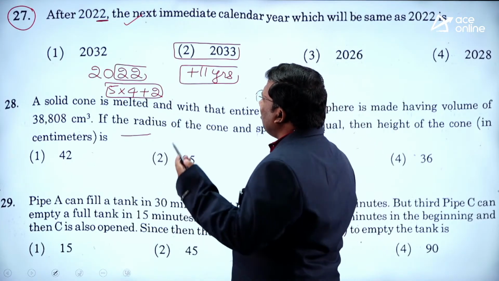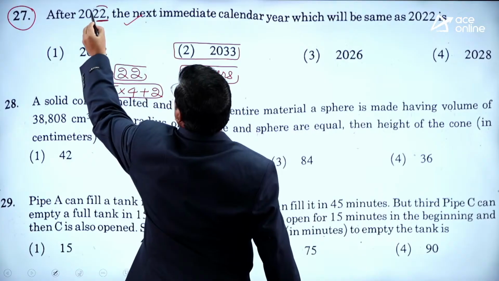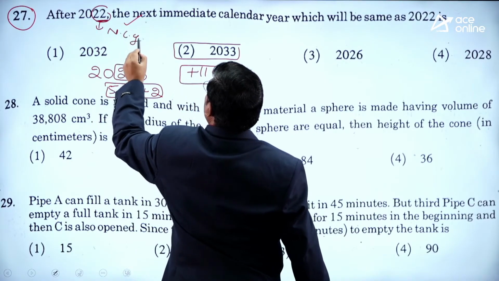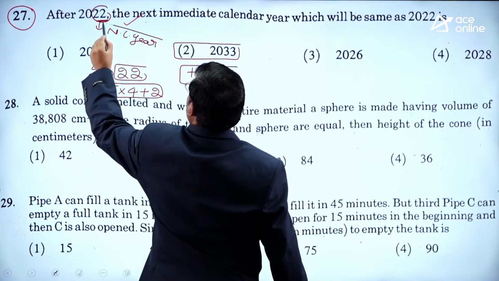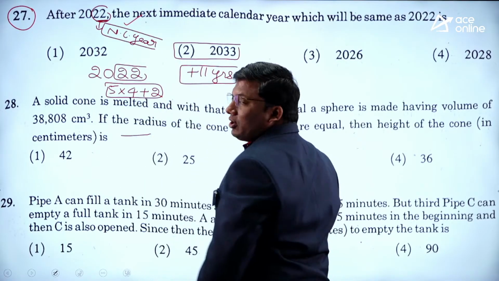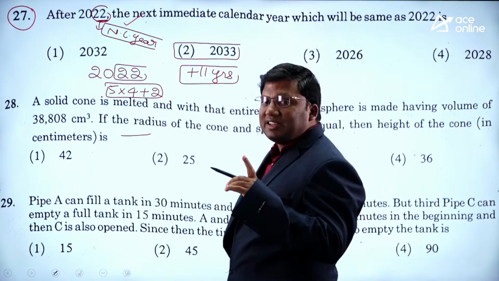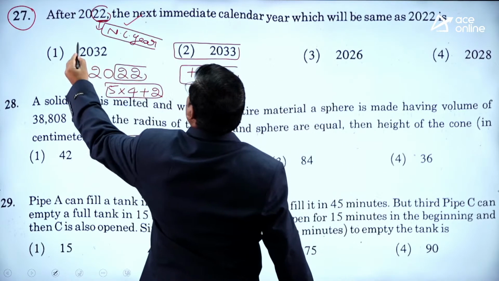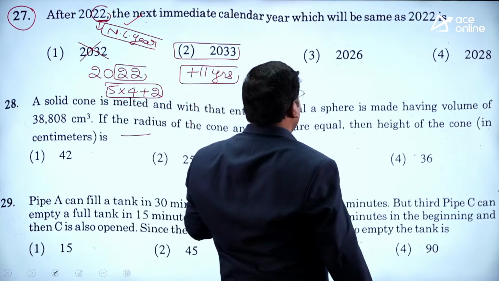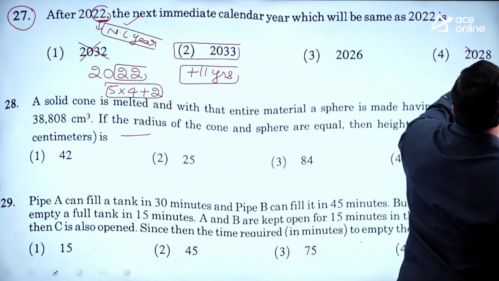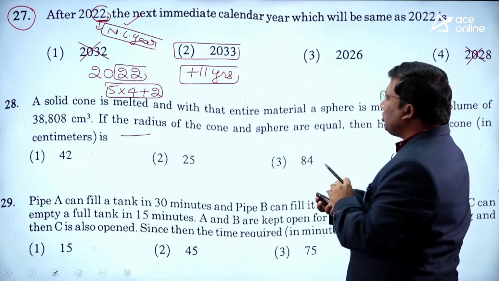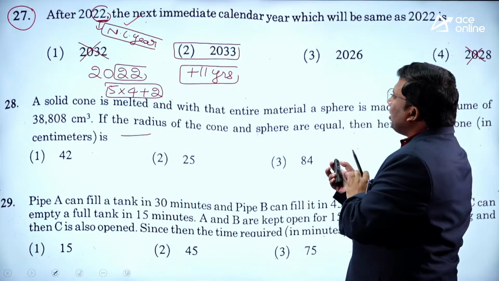Idea clear? Or you can easily eliminate answer options. This is a non-leap year. If the given year is a non-leap year, the answer also will be a non-leap year. 32 is divisible by 4, not possible. 28 is divisible by 4, not possible.